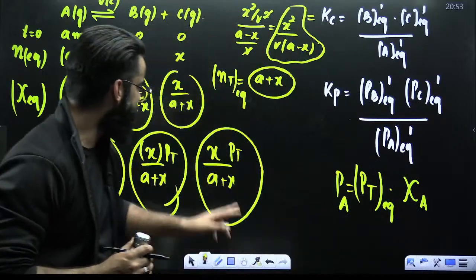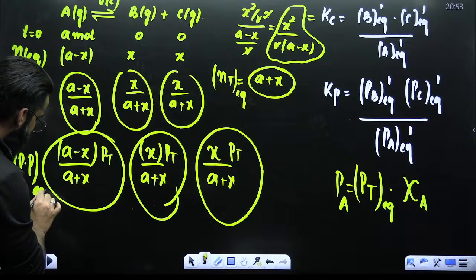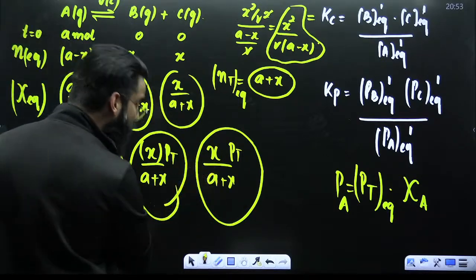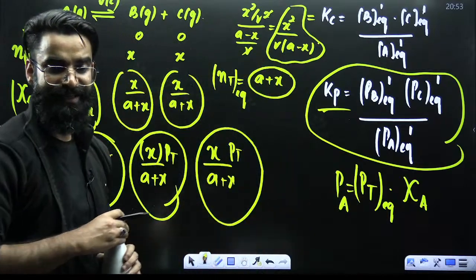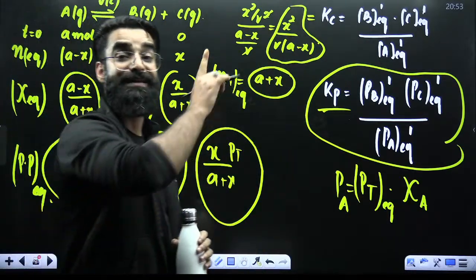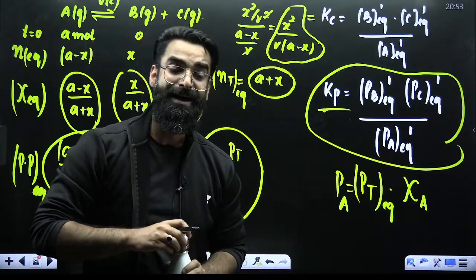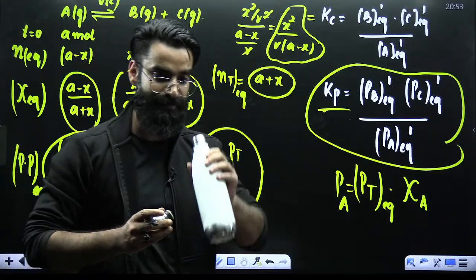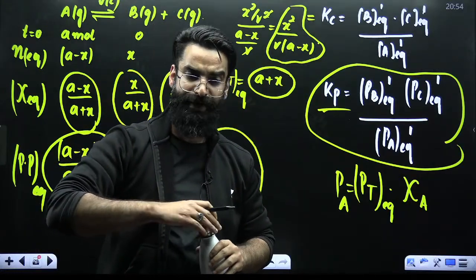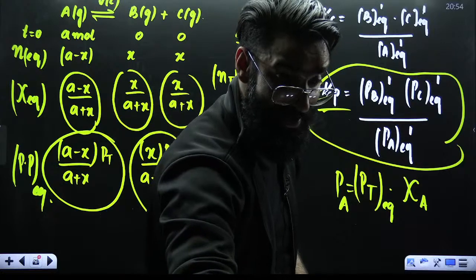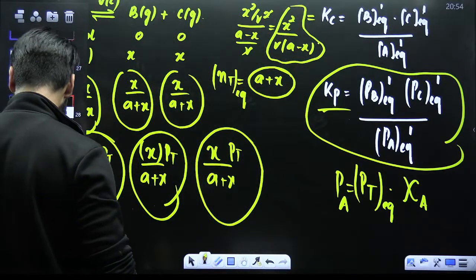And once you get the partial pressures of reactants and products at equilibrium, you can put these values in this particular expression and get the value of Kp. So to calculate Kc, I need concentrations of reactants and products at equilibrium. To calculate Kp, I need partial pressures of reactants and products at equilibrium. Right? So here, let's try to do a few questions and make you understand all this stuff in detail.